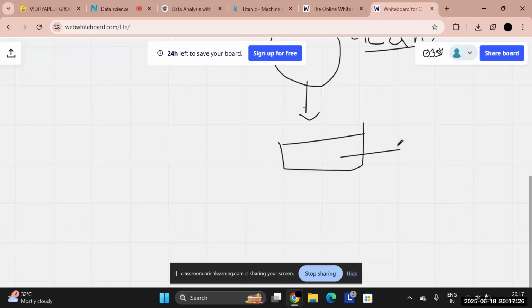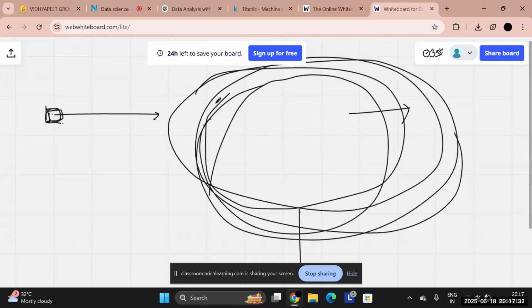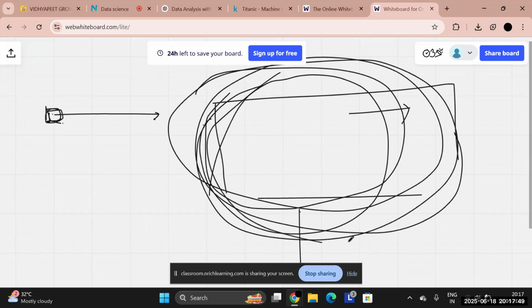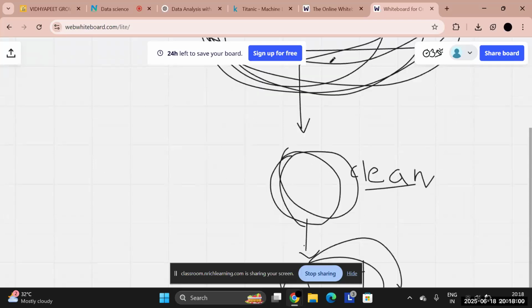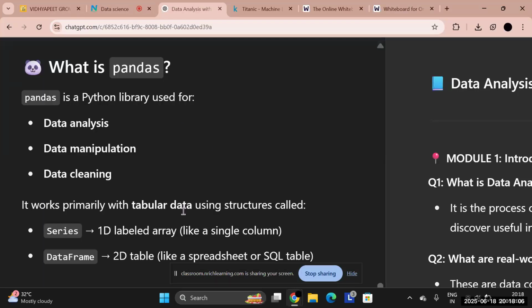So before data analysis, we begin by cleaning the data, because when we start playing with data, or when we start applying different functions to data, let's say I want to find different information from the data, and I begin to find information from this type of data that is unstructured, so untidy, we'll get a bad solution, which is a wrong solution. We won't get a correct answer out of it. So it is important to clean it before we proceed to the actual data analysis. Do you understand? Are you getting what I'm saying?